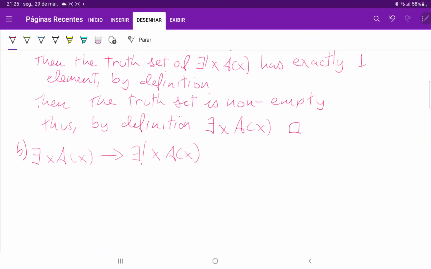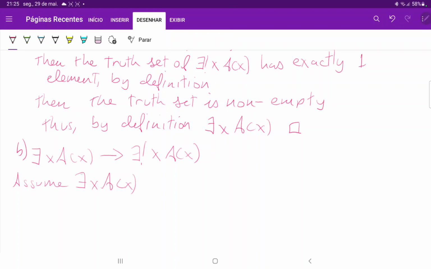So once more, we'll begin by assuming that P is true. So we're going to say assume, right? And actually, for this one, we can just give A of X a form.